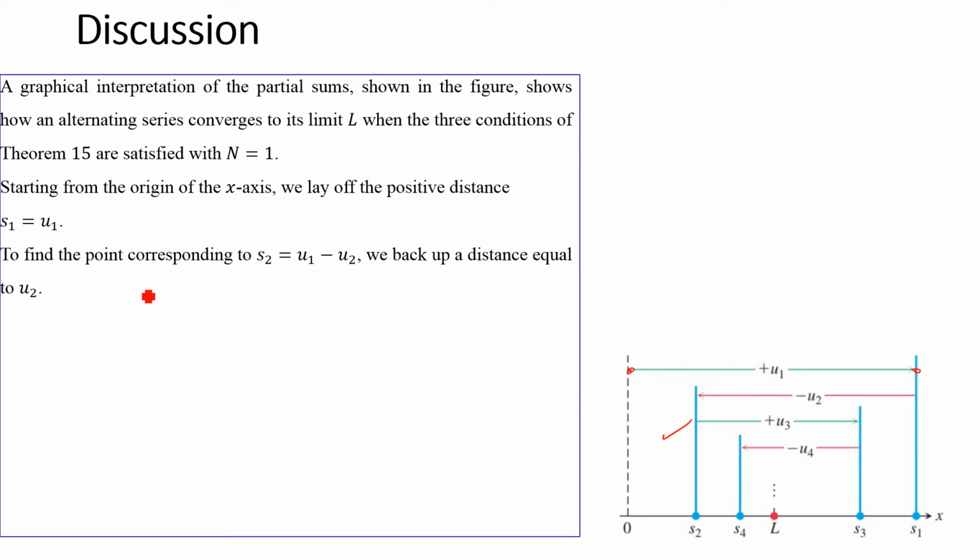Now, to find the point corresponding to S2, S2 in the alternating series is going to be u1 minus u2. Okay, so this is u1. Now, subtracting u2, we are somewhere here. This is S2. So if S1 is somewhere here, we have S2 here. That is, this shows u1, and this shows u1 minus u2.